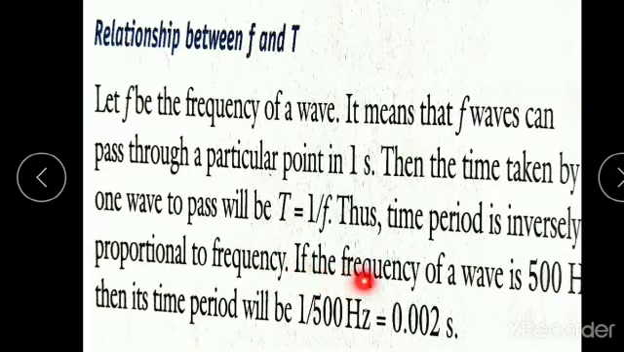If the frequency of a wave is 500 hertz, then its time period will be 1 divided by 500. That is T equals 1 divided by f. Frequency is f, right? So you substitute the value of f. Here it is 500, so 1 divided by 500 gives you 0.002 seconds. Okay, so it is inversely proportional. That means when frequency increases, the time period T will decrease.